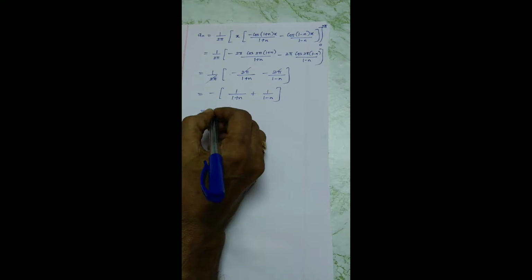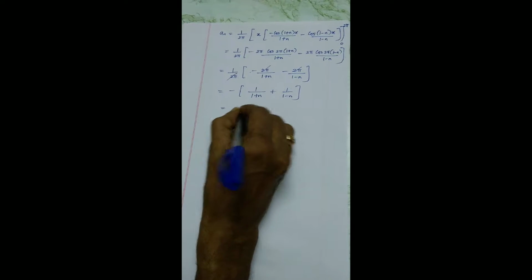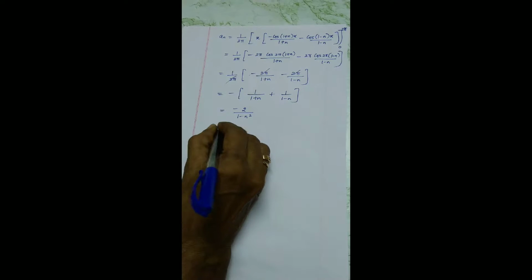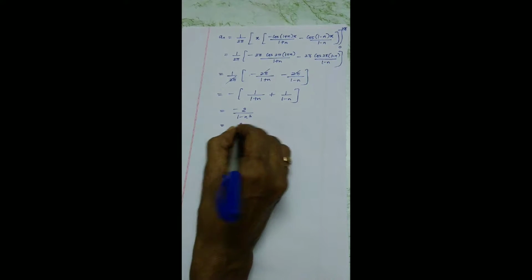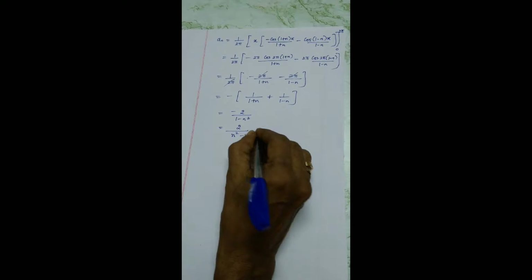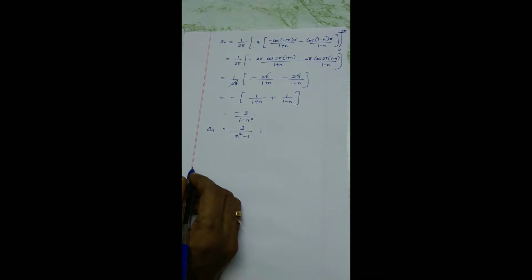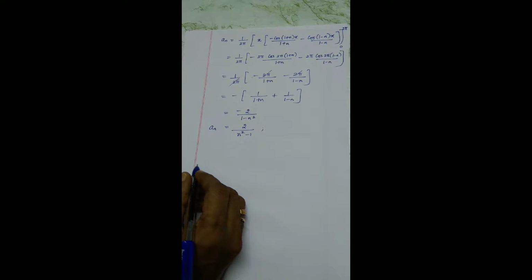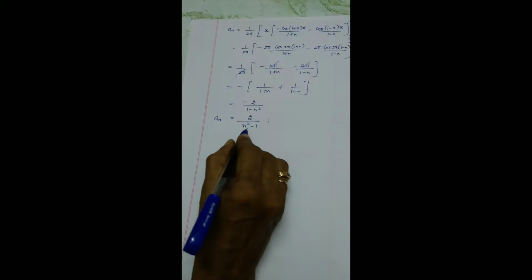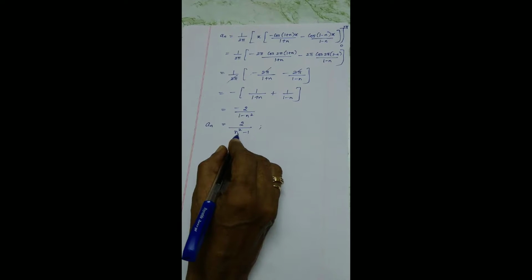After taking the LCM, you will get minus 2 divided by 1 minus n squared. I can rewrite it as 2 by n squared minus 1 after adjusting the minus symbol. Remember, after calculating a_n, if you take the general Fourier series, the very first term of the summation is n equal to 1. If I give n equal to 1, what happened? You will get 2 by 0.